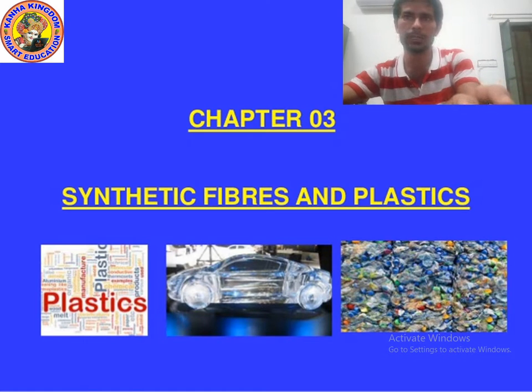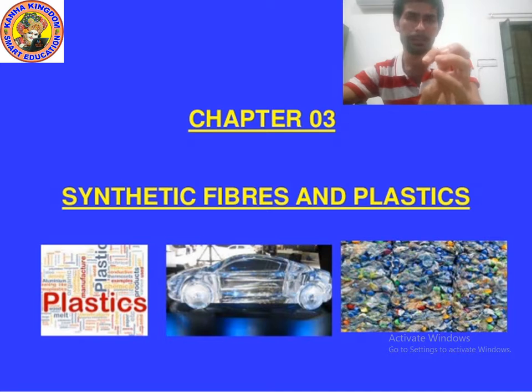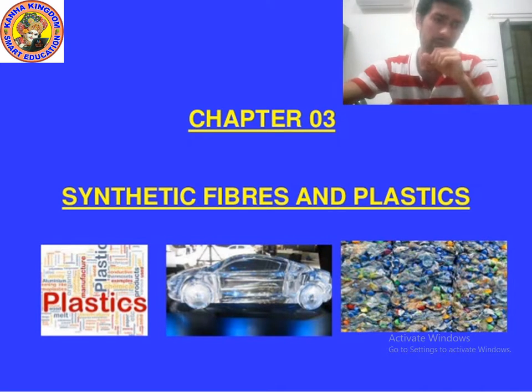Plant fiber examples: cotton, jute, flax, hemp. These are the examples of plant fiber. And which are the examples of animal fiber? The examples of animal fiber: wool and silk.